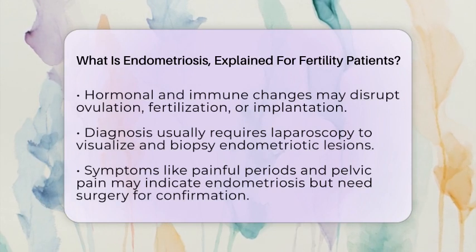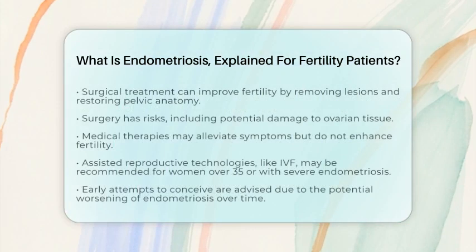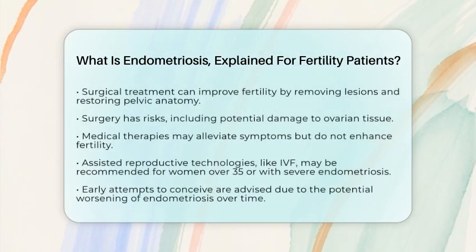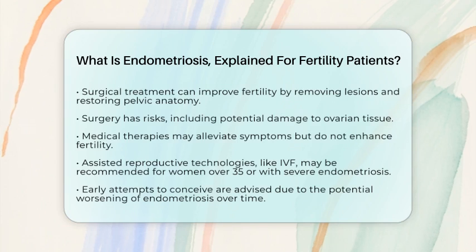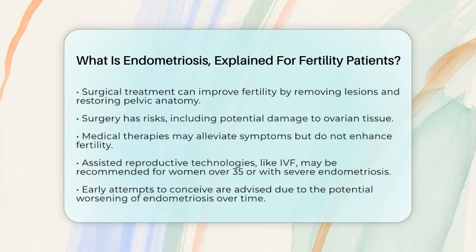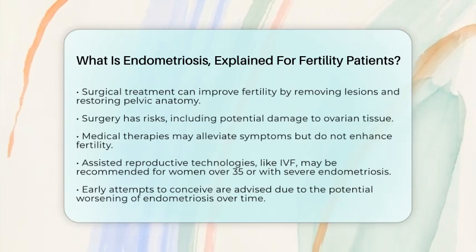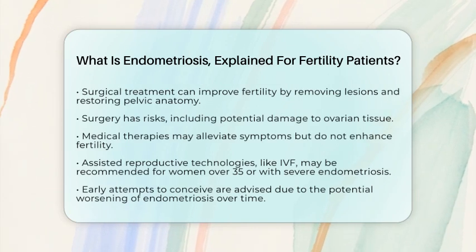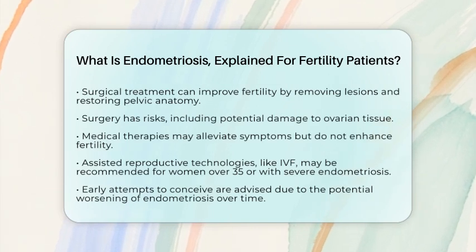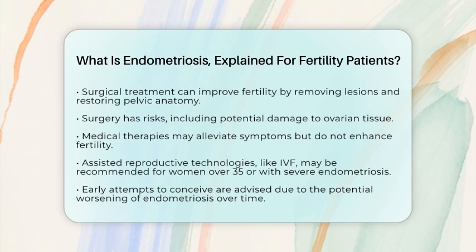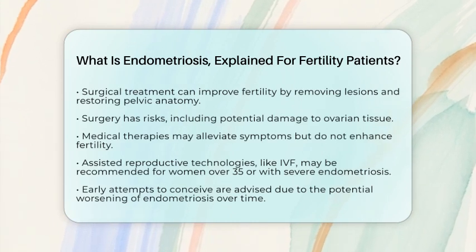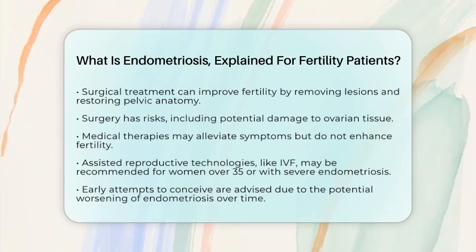For women over 35 or those with severe endometriosis, assisted reproductive technologies like in vitro fertilization may be recommended, especially if surgery does not lead to pregnancy within 6 months. Because endometriosis can worsen over time, healthcare providers often advise not delaying attempts to conceive once diagnosed.